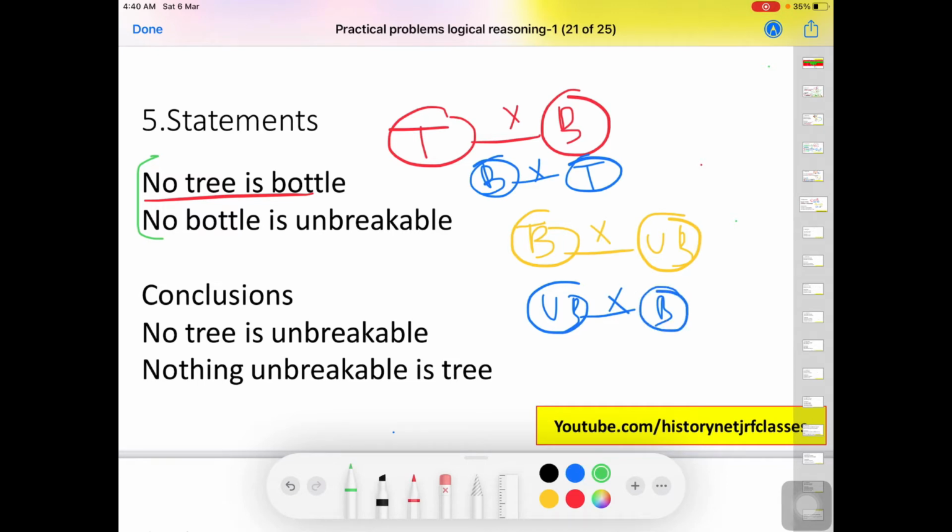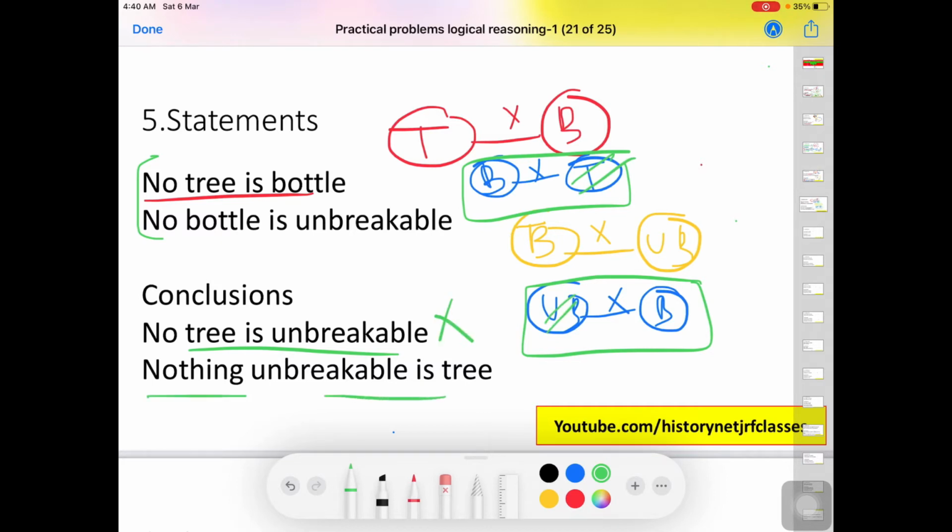Now we will try to match the conclusions with the drawn inferences. Here no tree is unbreakable, so we don't see any relationship between tree and UB, so this is wrong. Similarly in this, no unbreakable is tree, so UB is here and tree is here, so this is also wrong. So both the statements were wrong. It neither followed the conclusion method nor the inference method.